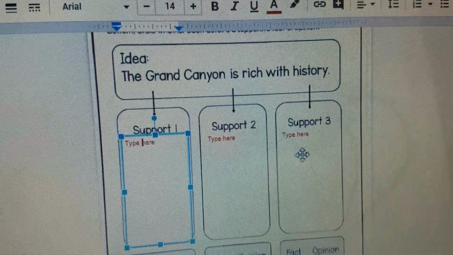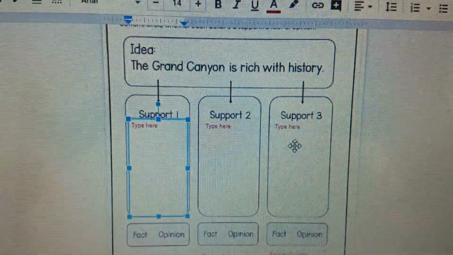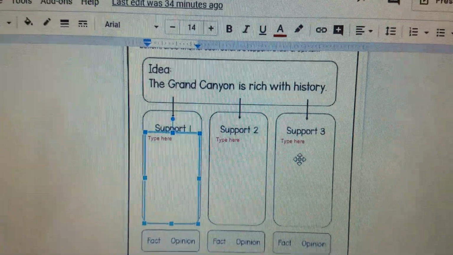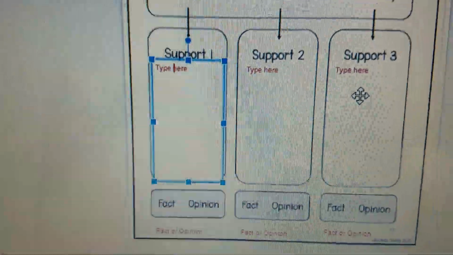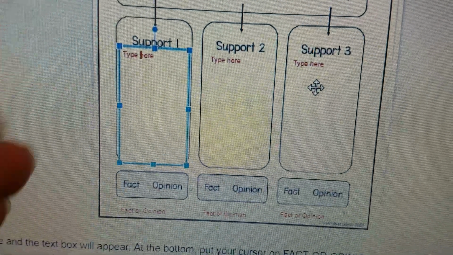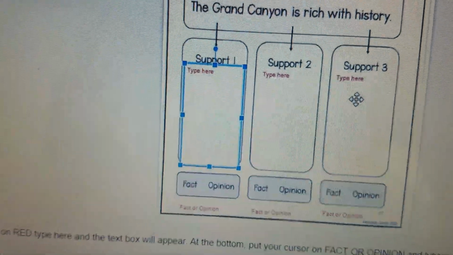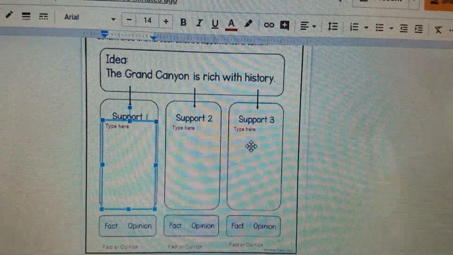Okay, so you want to steal a sentence, steal a quote from the story that supports the idea that the Grand Canyon is rich with history. Then you have to decide, is this support, is it a fact or is it an opinion? All right. So it's actually pretty straightforward, not horrible. All right. Have good luck with this.